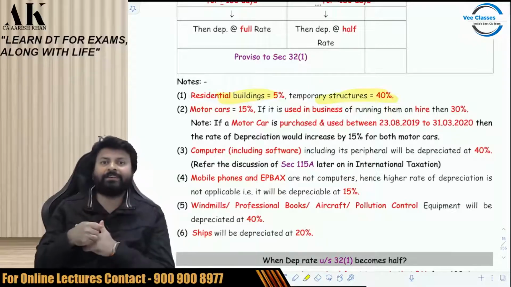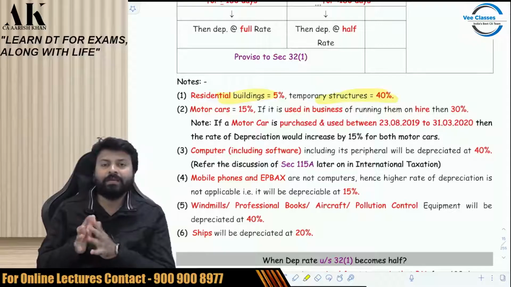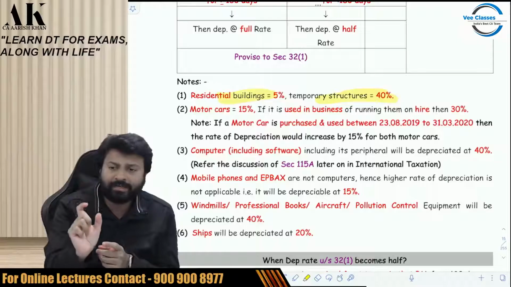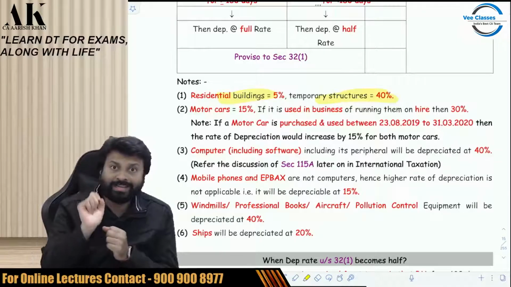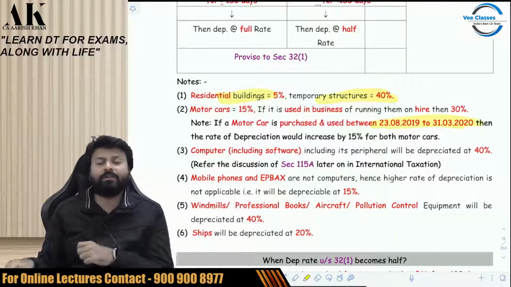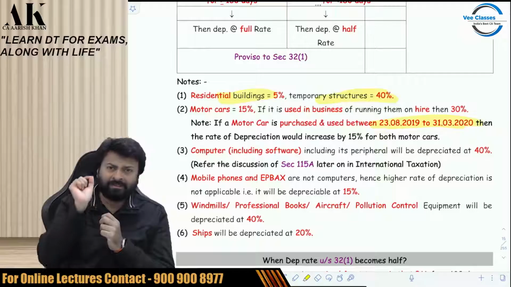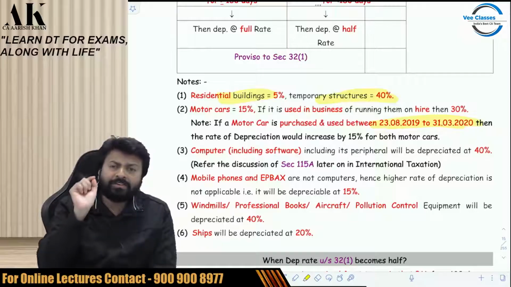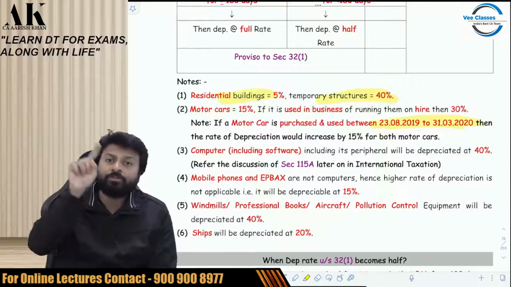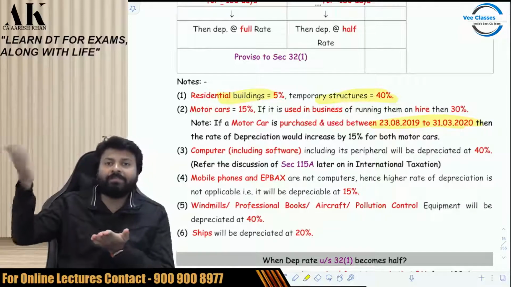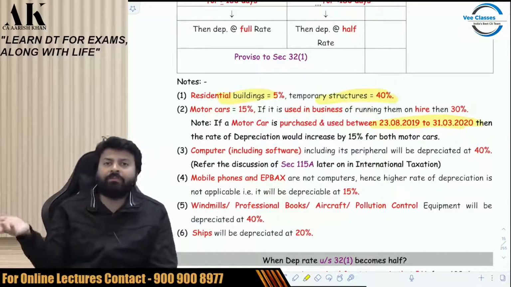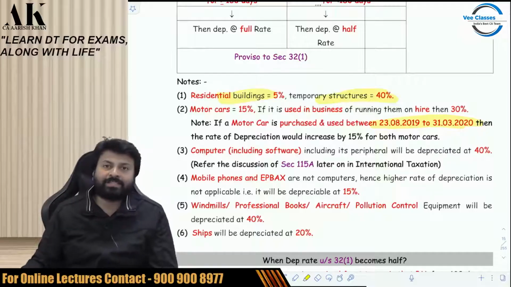Further, multiple rates are there. Further rates are there in motor car. If you have purchased motor car between 23rd of August 2019 to 31st of March 2020, see this date. If you have purchased and used between this period, you have to purchase and use both, then you will get 15% extra. So the 15% depreciation rate will become 30 and 30 will become 45. You will get 15% extra.